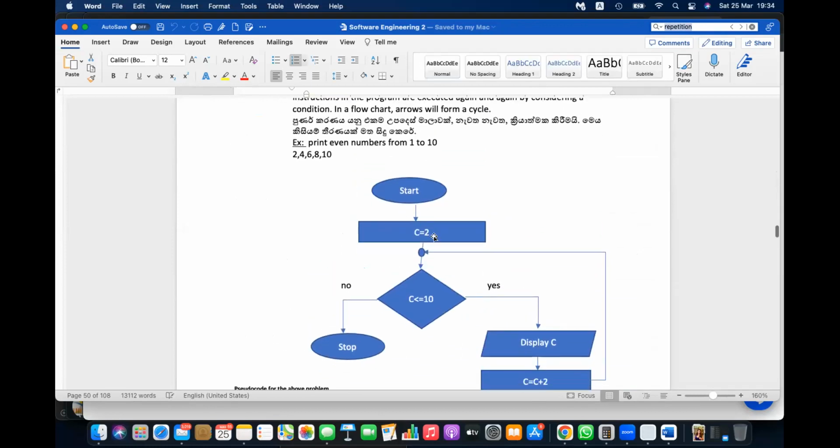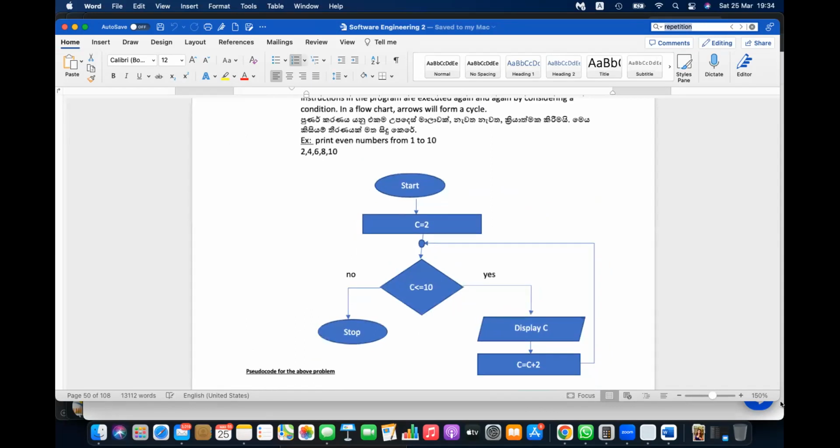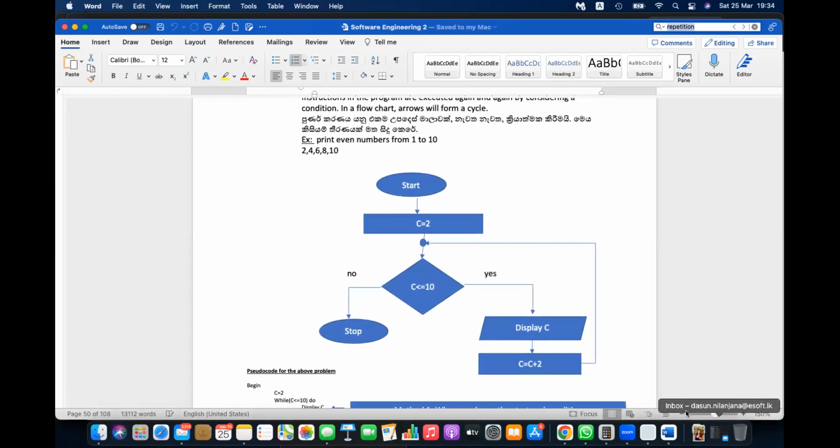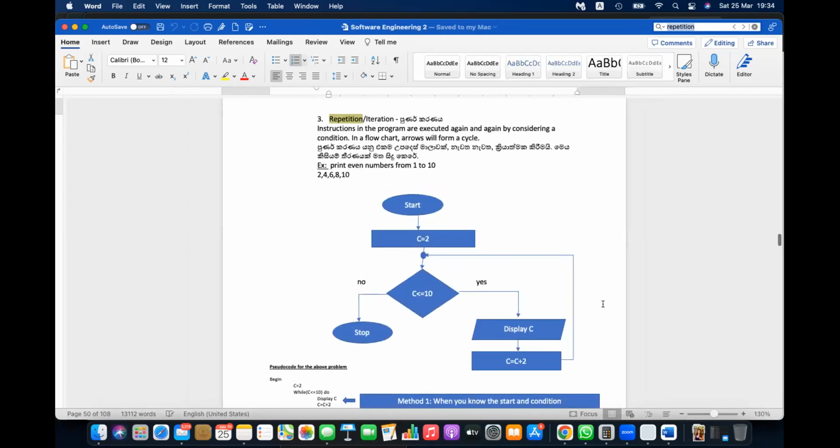You can see this example shows that it is going to start from number 2 and print up to number 10, which are even numbers. So how does this print happen? Start with 2 and print 2. It will first check whether this 2 is less than 10. If yes, then it will print that 2 and add 2 to that.